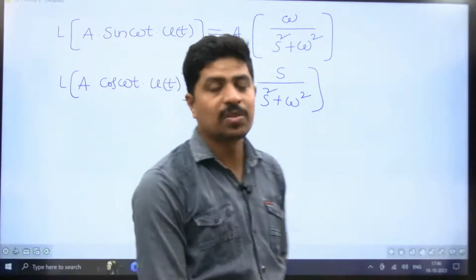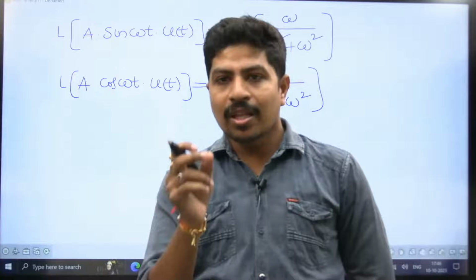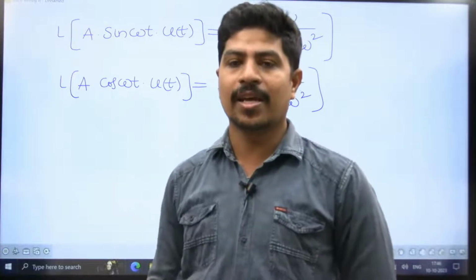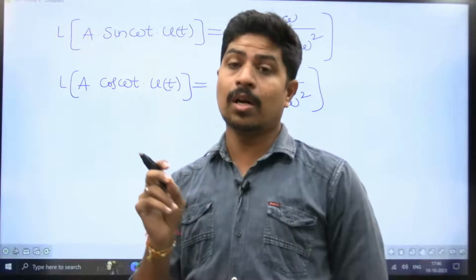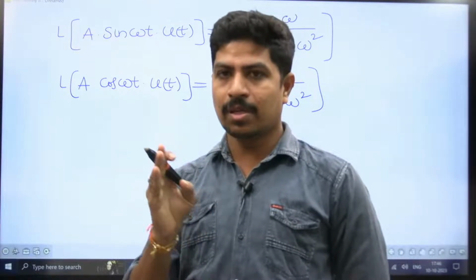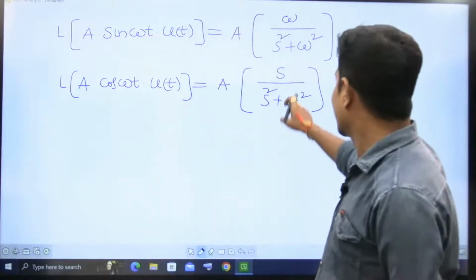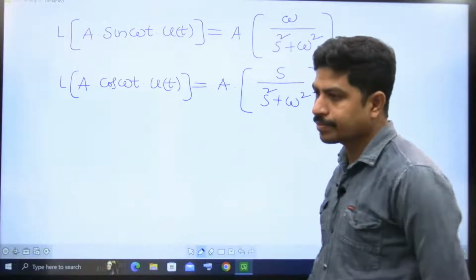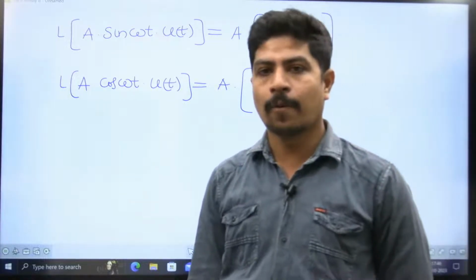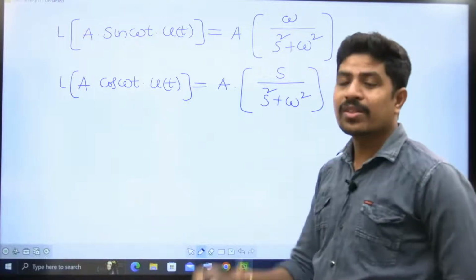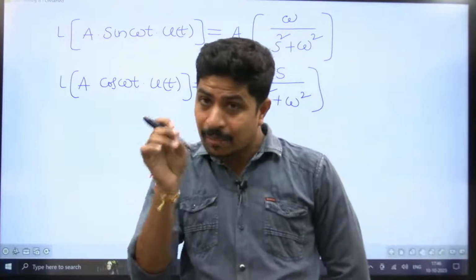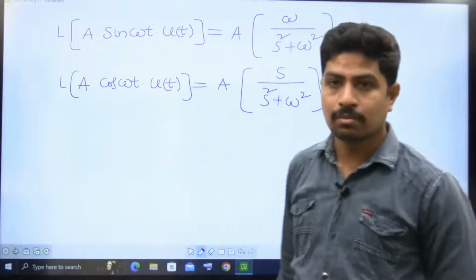In the numerator, if a constant is there, with the s square term plus constant in the denominator, it is sine. If you have an s term in the numerator with the s square term plus some constant in the denominator, it is cos. Please do remember.